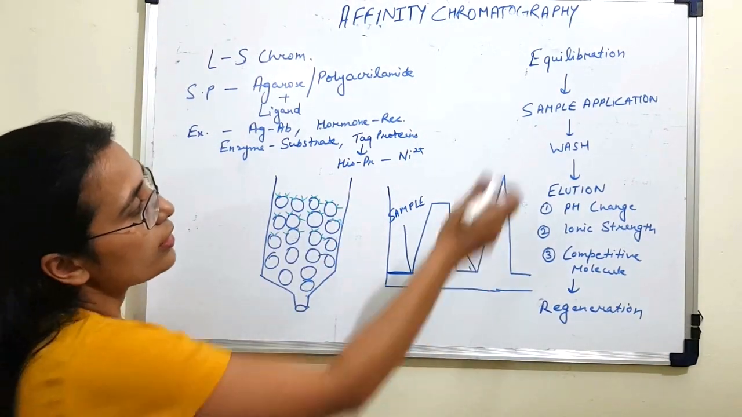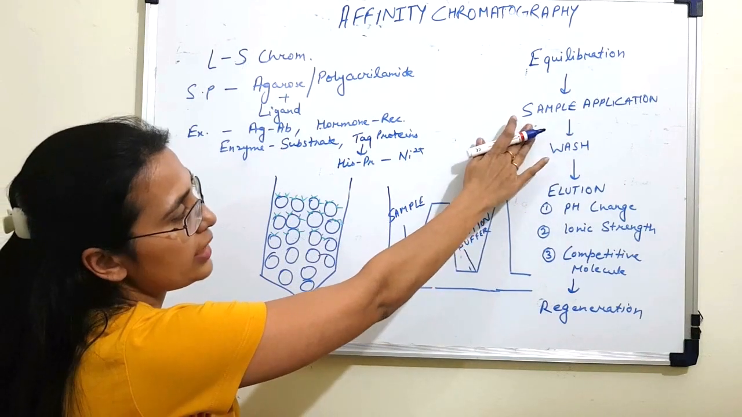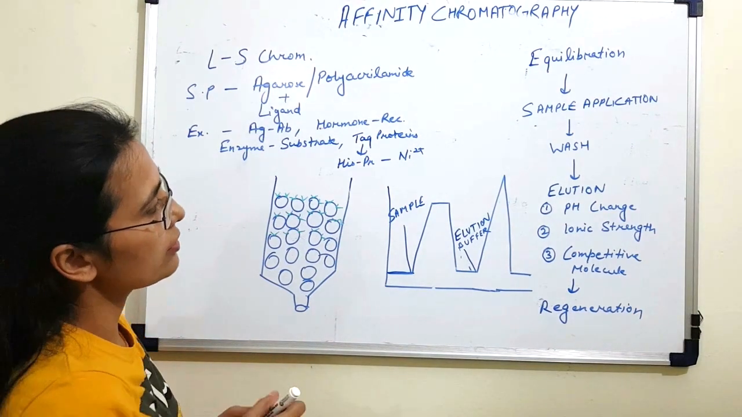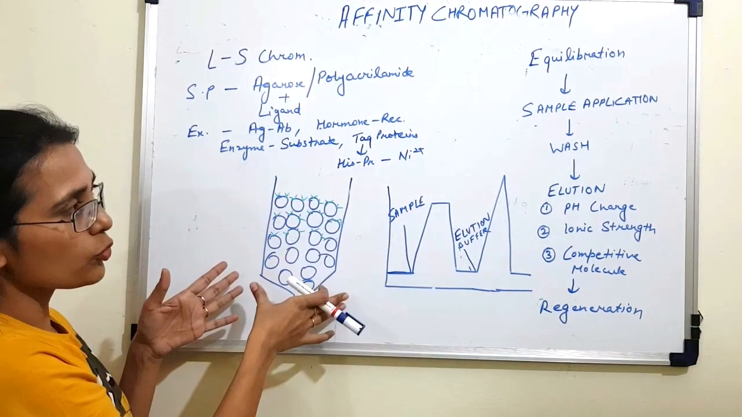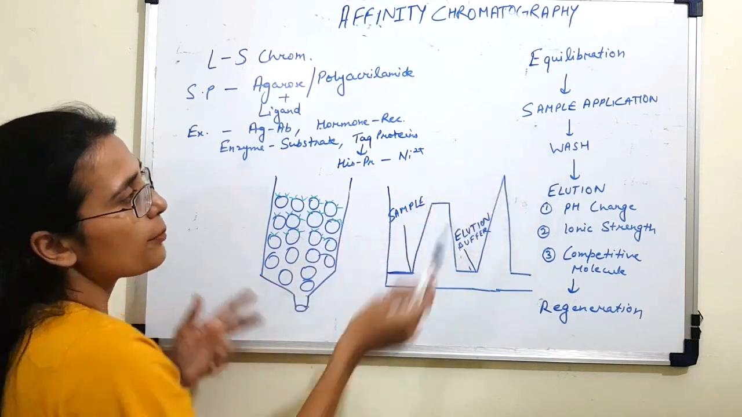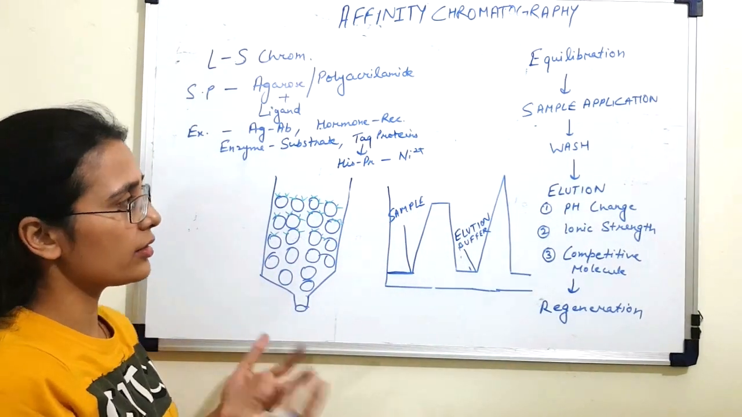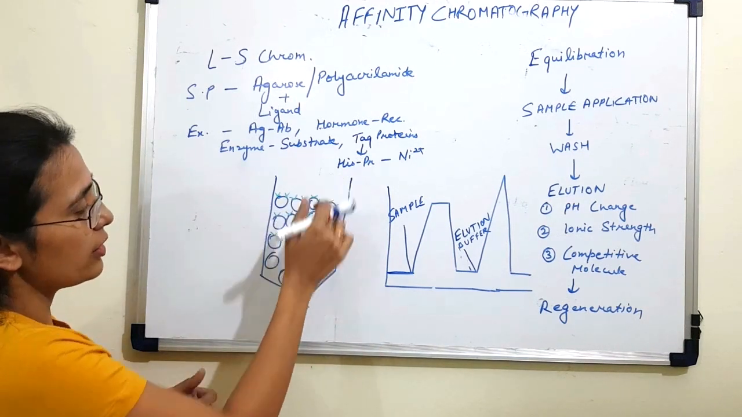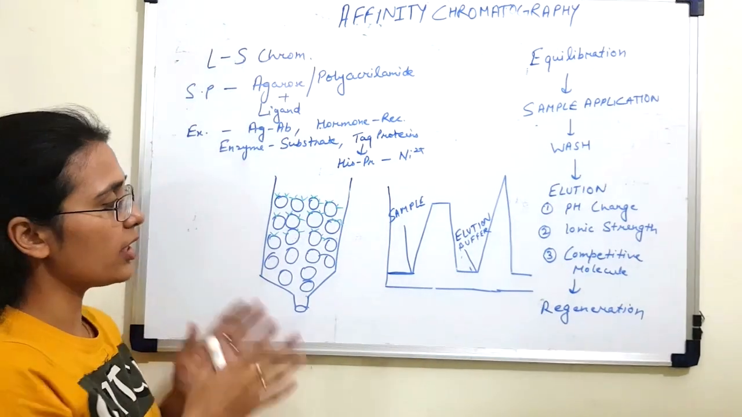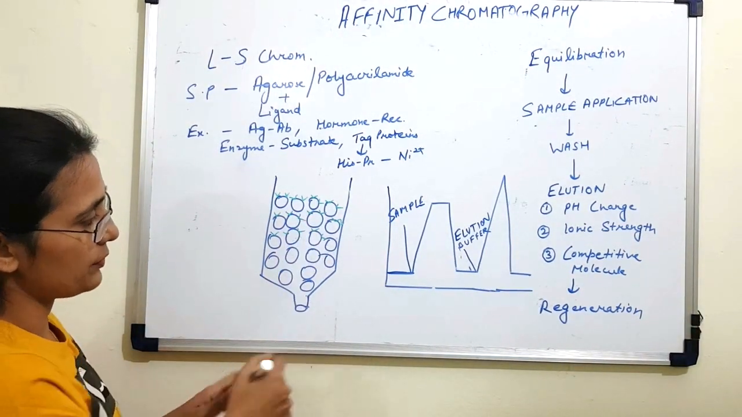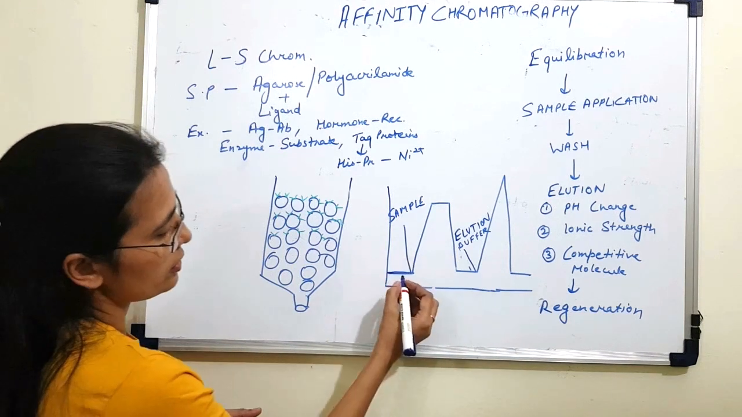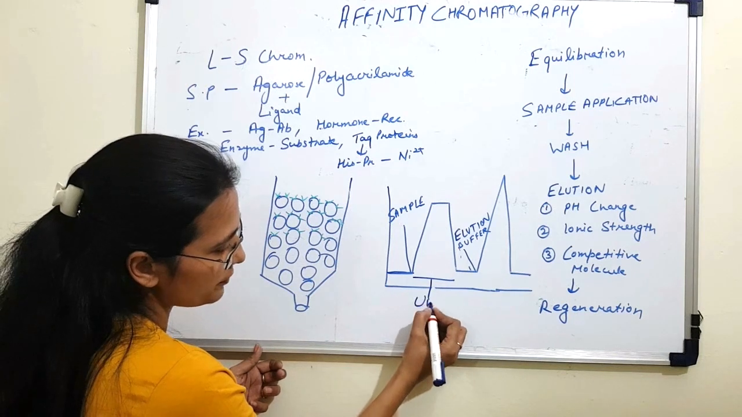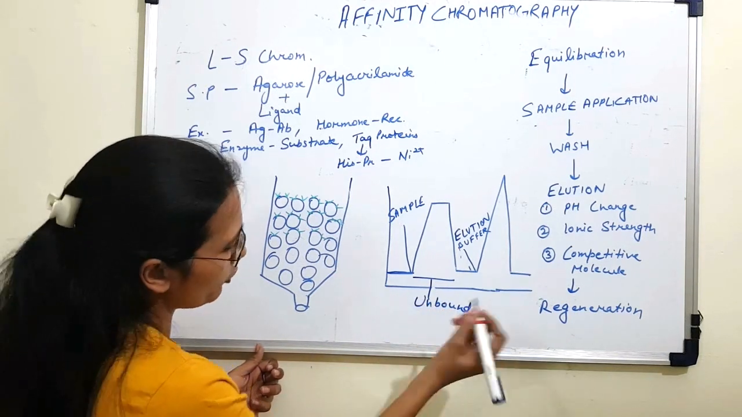The next step after equilibration is sample application. Your sample could be a crude mixture of proteins, which is then run through the column, and it consists of your protein of interest and other biomolecules. The protein of interest, which has binding affinity for these ligands, will bind to the ligands, and the rest of the molecules which are unbound will leave the column. So this area in the graph represents the unbound proteins or molecules.